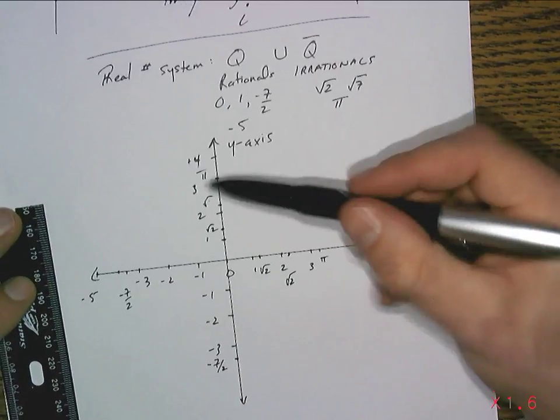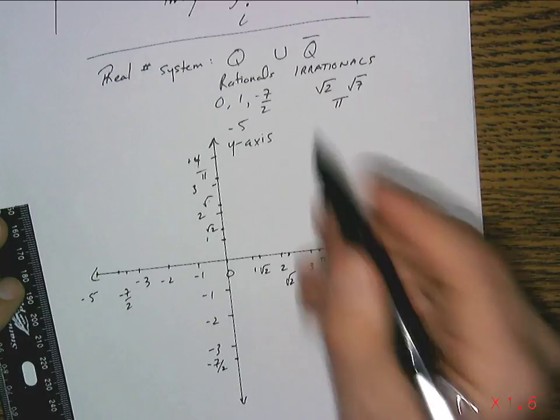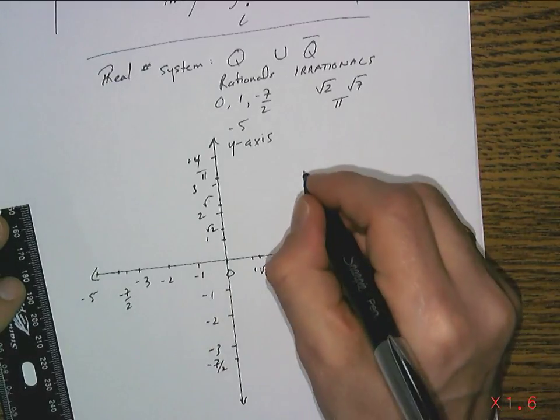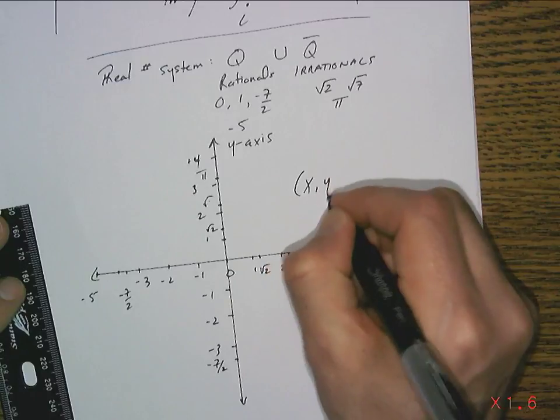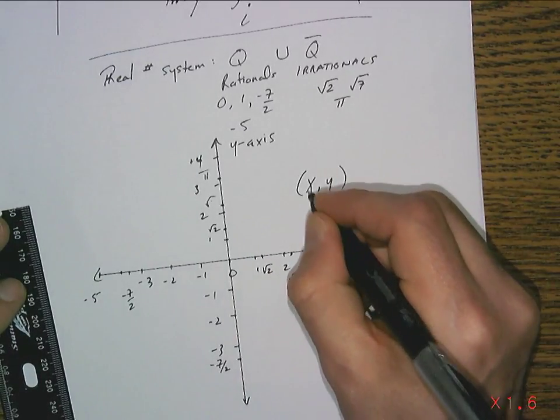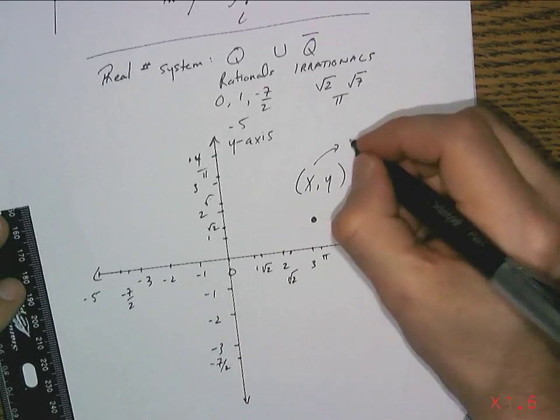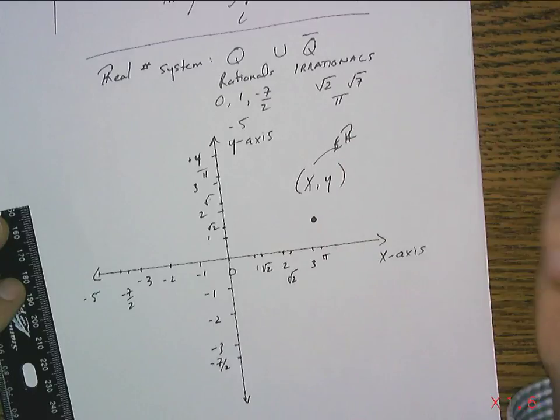Okay, so now what you've got is the real number line going this way, a real number line going this way, and we decided that we'd make coordinate pairs. And the coordinate pairs would be composed of x, y at a point. This x value would definitely come from this real number line, so it's going to be a real number. It's an element of the reals, is the way we say that.